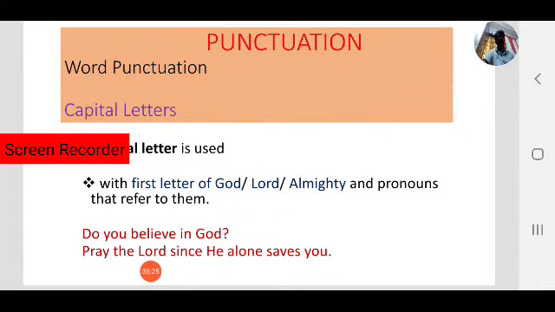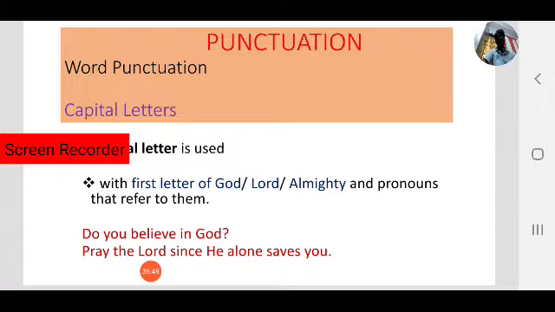The first letter of God must be in capital letters. Do you believe in God? Observe, God, the G is always a capital letter. Lord must also be in capital letter. Pray to the Lord since He alone saves you. Observe the second example, where capital letters are used in three places.